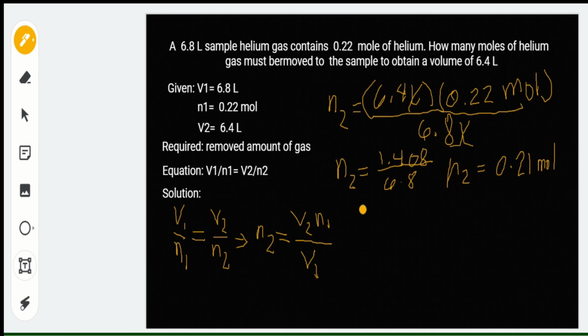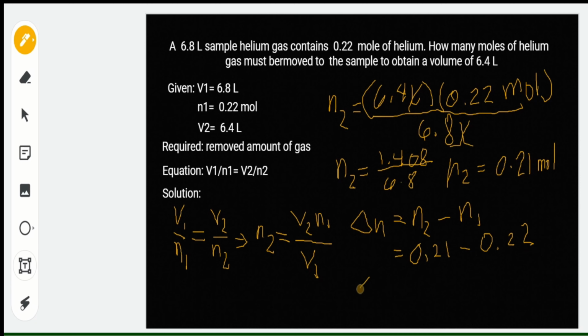So, kukunin natin yung difference ng final amount of gas at ng initial amount. So, let's have here, change in amount of gas is equal to final amount of gas minus the initial amount of gas. So, let's substitute here. So, we have 0.21 moles minus 0.22 moles.